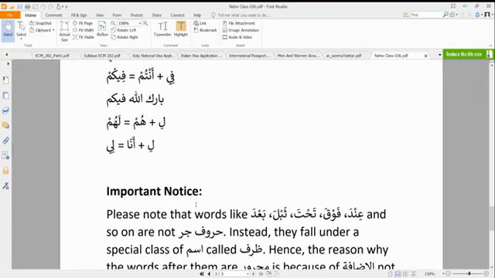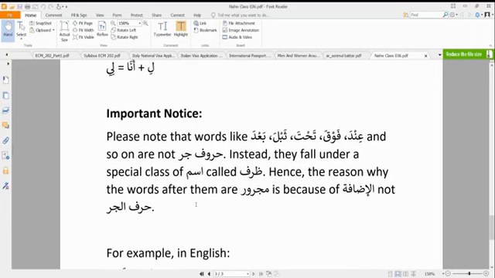However, something we have to notice, a mistake that is easy for people to make, is that we can mix up some words that are called zuruf, that is zurufu zaman wa makan. When we say zarfu zaman wa makan, we say they are adverbs of place and time. These words somehow act like huruf al-jar. If you remember, we discussed al-idafa, which is one of the ways that can cause a word to be majrur. So there are two things that can make a word majrur, either idafa or harf al-jar.